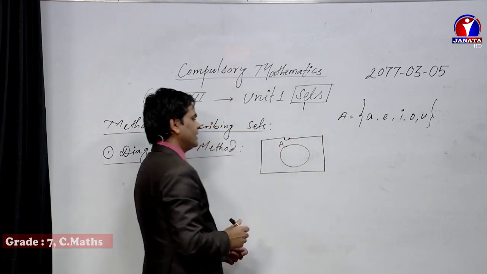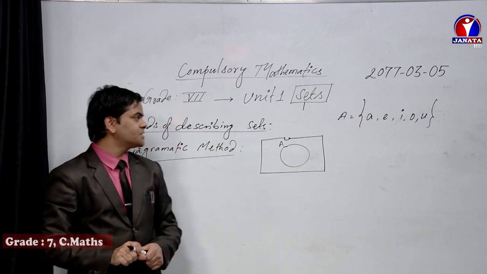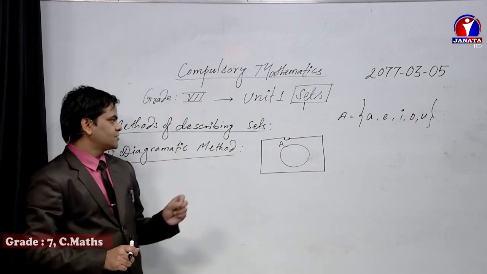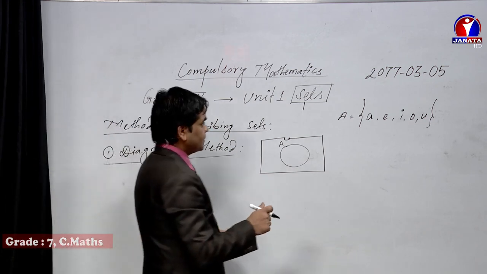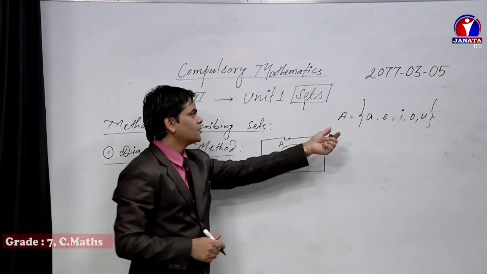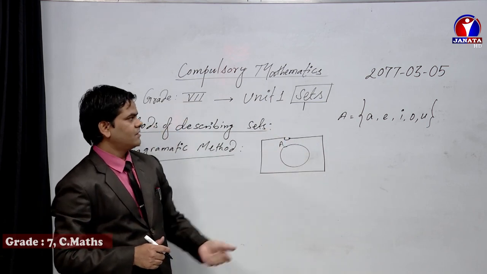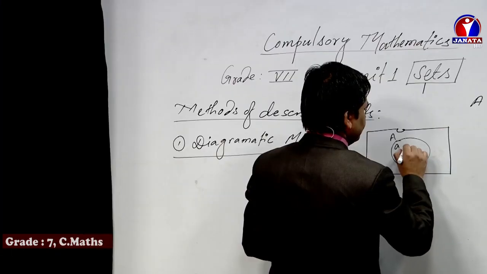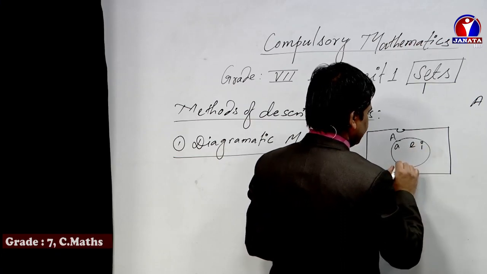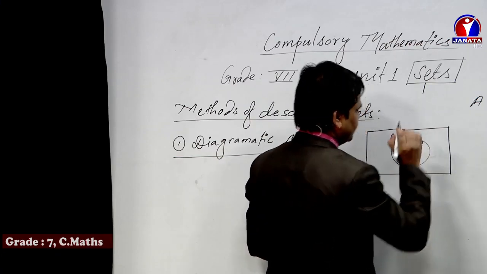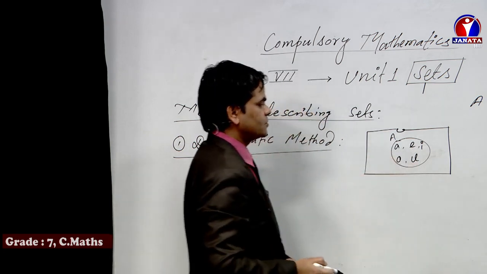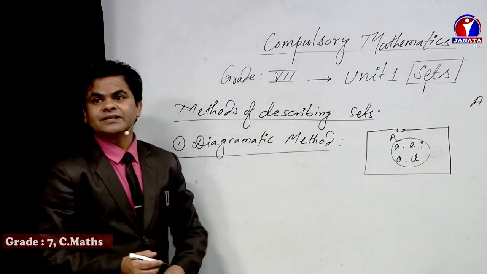If there are more than one circle, as per the question, we need to prepare the other circles as well. Dear students, now let us plot the elements of set A inside the Venn diagram: A, E, I, O, U. We keep a comma after each element so that they are separated from each other.